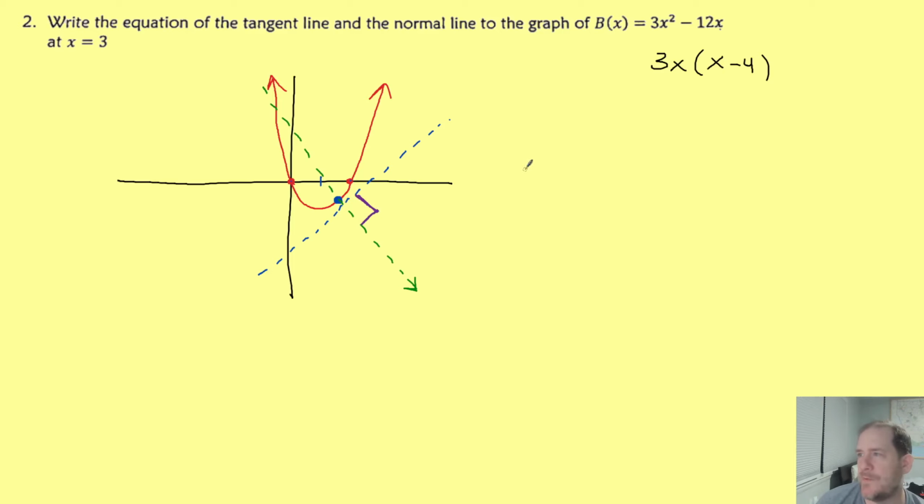And what you should remember about perpendicular lines is, this is the symbol for perpendicular, by the way, the upside down T. But perpendicular lines have slopes that are opposite reciprocals.